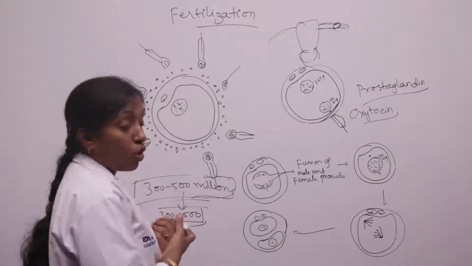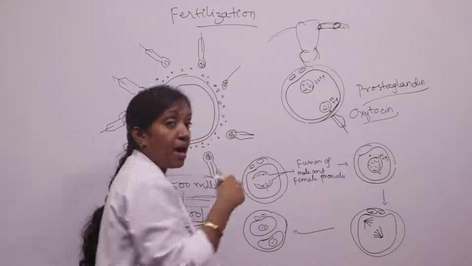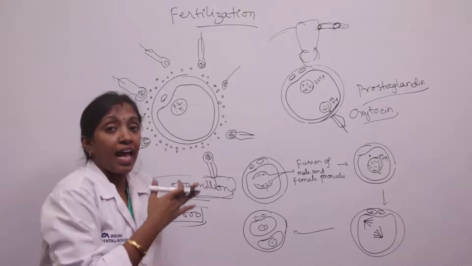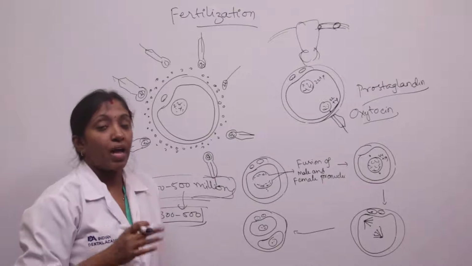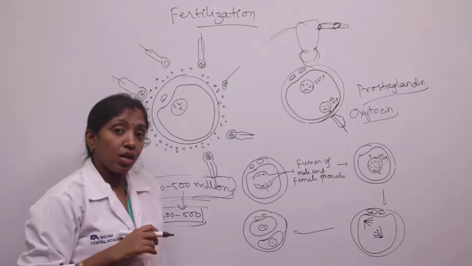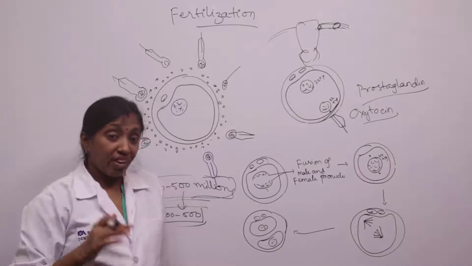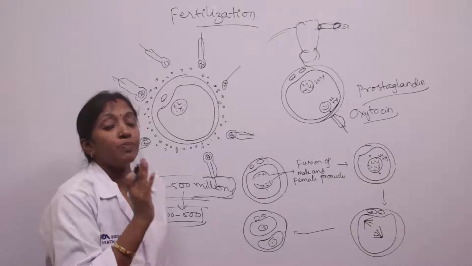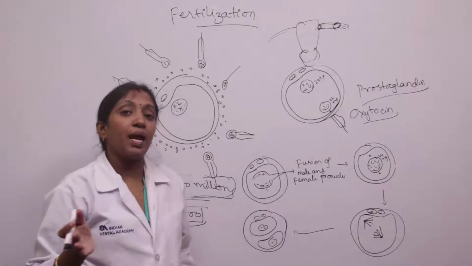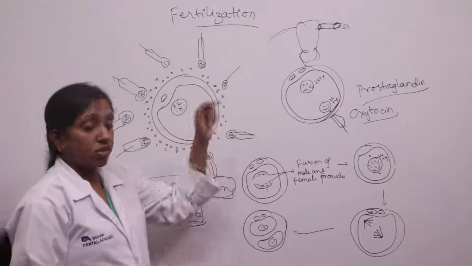Also the uterine ostium, where the uterine tubes open into the uterine cavity, obstructs the sperms. They don't allow the sperms to enter into the uterine tube. That's why only 300 to 500 sperms enter into the uterine tube, to the place of fertilization, and the remaining sperms are obstructed by the abrupt constrictions of the cervix as well as the uterine ostium.